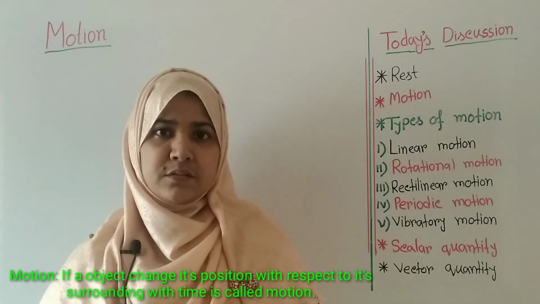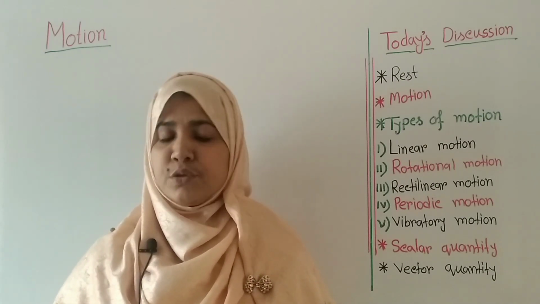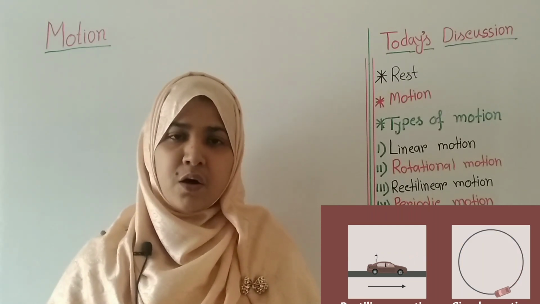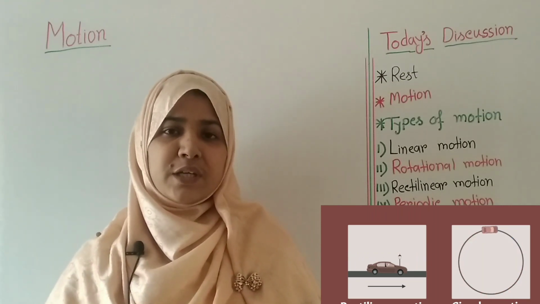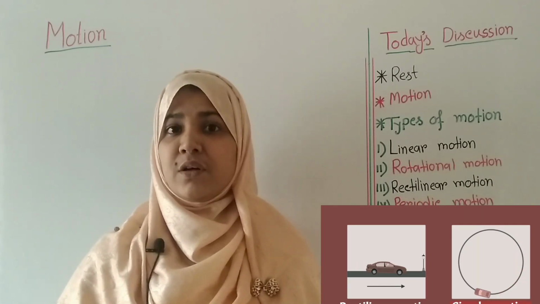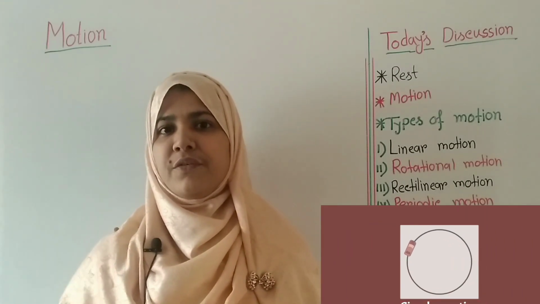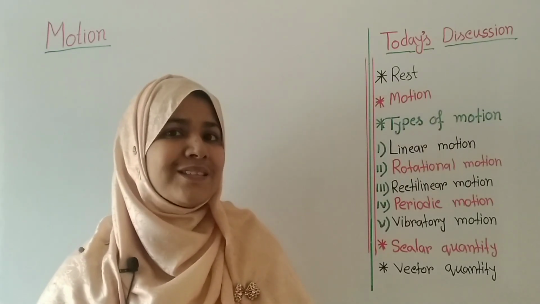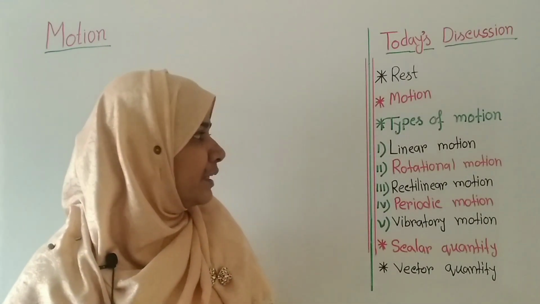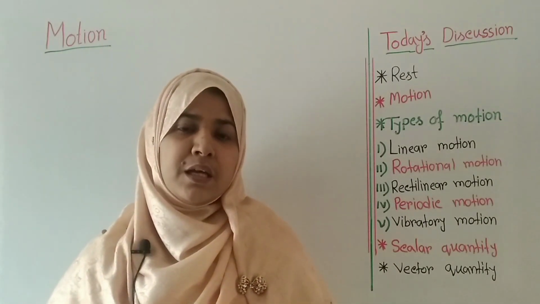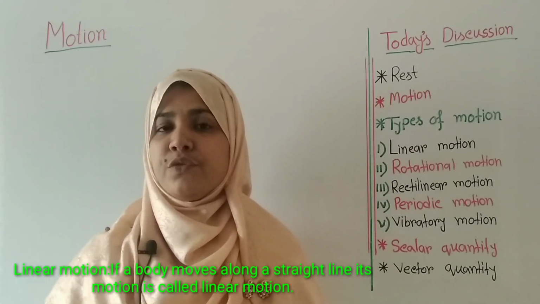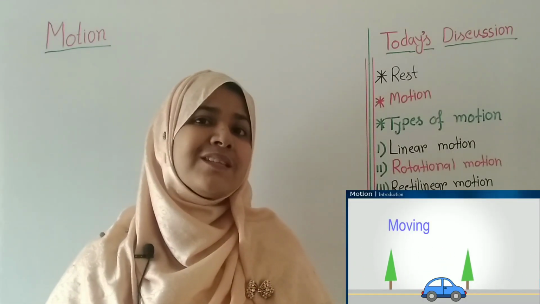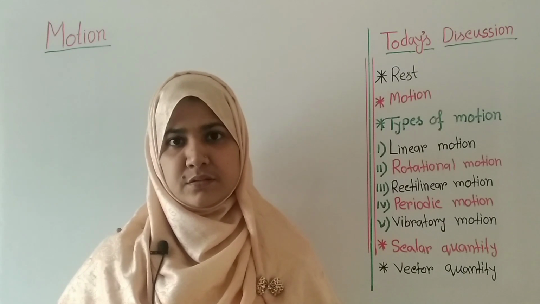There are various types of motion around us. You can easily differentiate them. The motion of a car in a straight line, or the motion of a fan. You can see that the car is moving in a straight line. On the other hand, if you observe the motion of a fan, then the motion of the fan is in a circular path. I am going to discuss the various types of motion. The first type of motion is linear motion, the simplest motion. Linear motion means if an object moves in a straight line, then this motion is called linear motion. A car moving on the road is an example of linear motion.